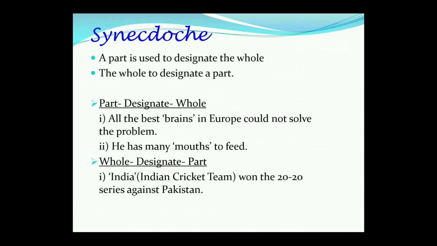Synecdoche is a figure of speech in which a part is used to designate the whole as well as the whole designates a part. Let us see how a part designates the whole. Look at the example. All the best brains in Europe could not solve the problem. Here, the brains represent the part, but it gives the meaning of the whole. And next we see, he has many mouths to feed. The word mouths represents the whole.